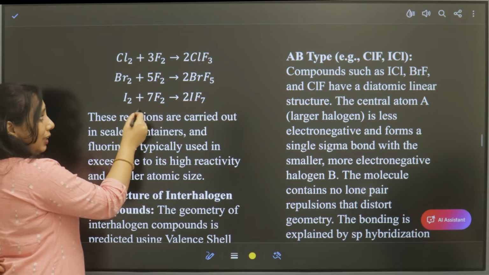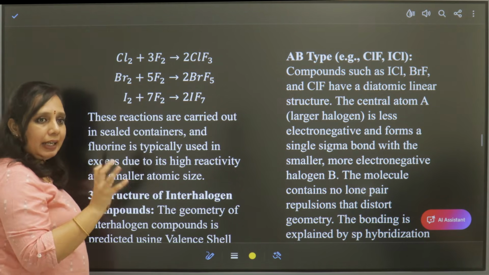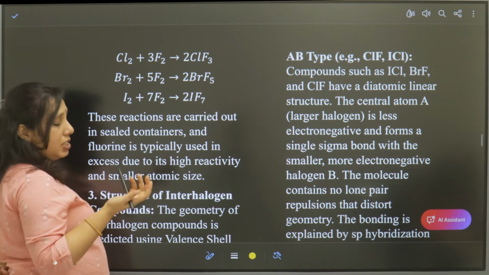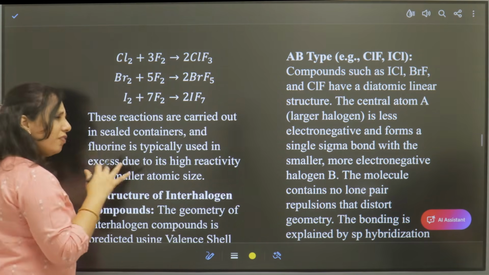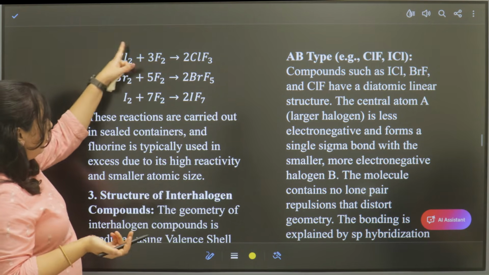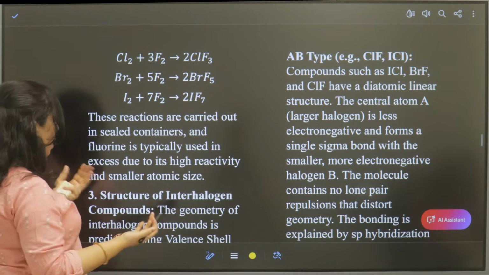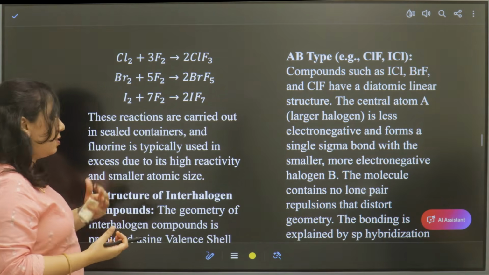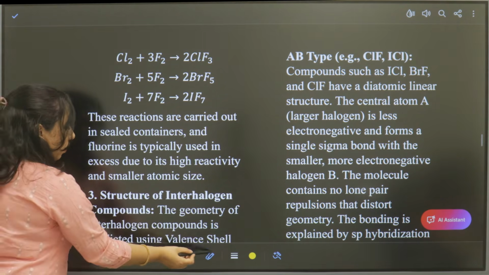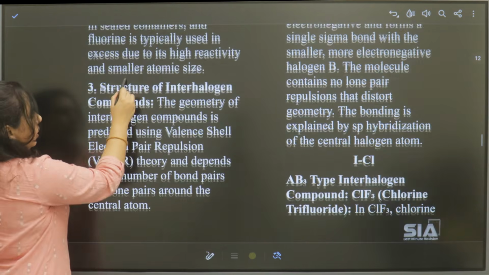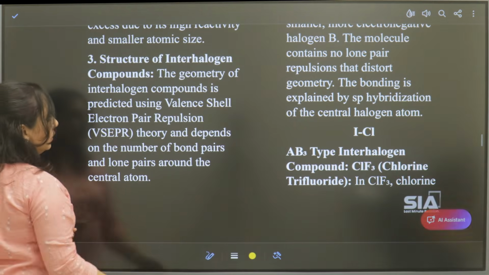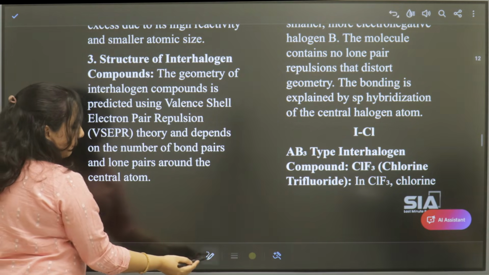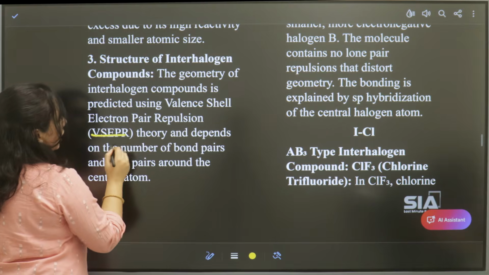Even though these reactions are simple, they need some specific conditions, and those conditions have to be maintained. That is not that much required. Simply if you remember these equations, it is easy. Next, coming to the structure, their hybridizations we are going to see. The structures of interhalogen compounds are described by VSEPR theory.